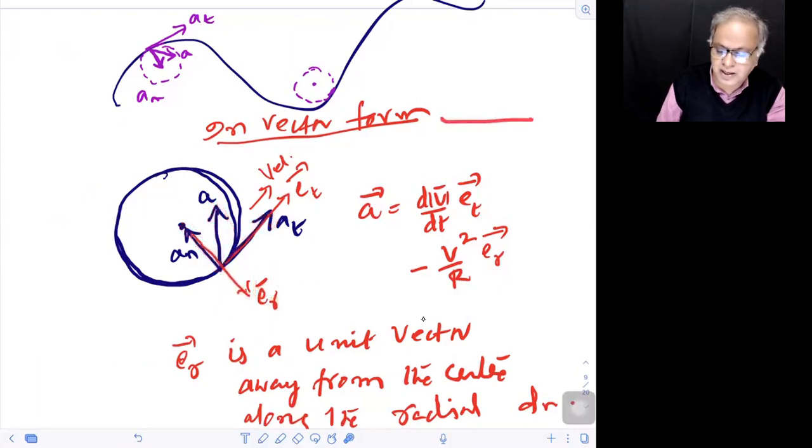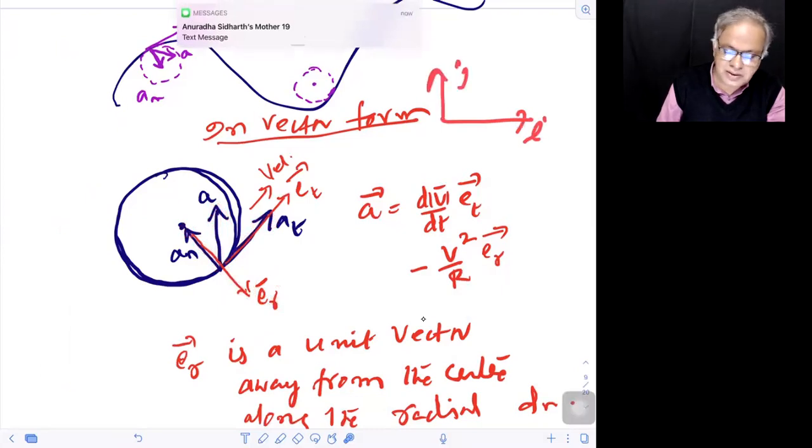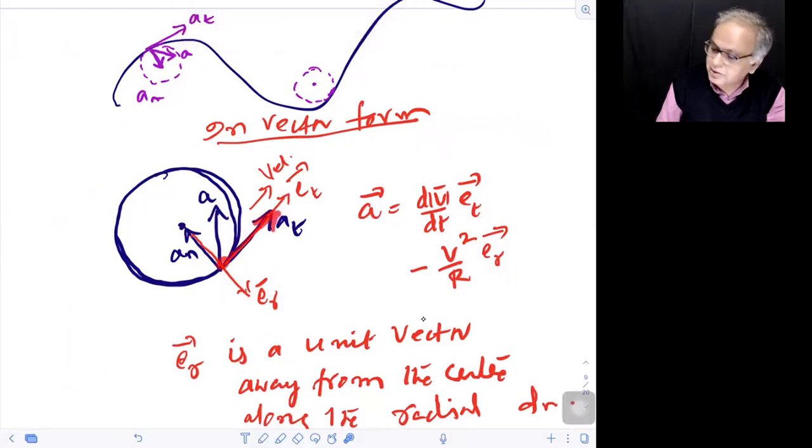Like i, j, k, you defined i along the x-axis, j along the y-axis, k along the z-axis. Here in this coordinate system, this is A tangential, this is A normal. Away from the center, there is a unit vector called e_r cap. Along the tangent, there is e_tangential cap. So A total here has two components. We write it as d|v|/dt, the rate of change of speed, into this unit vector, minus i, because we defined the unit vector this way. So acceleration is towards that, so a minus sign.